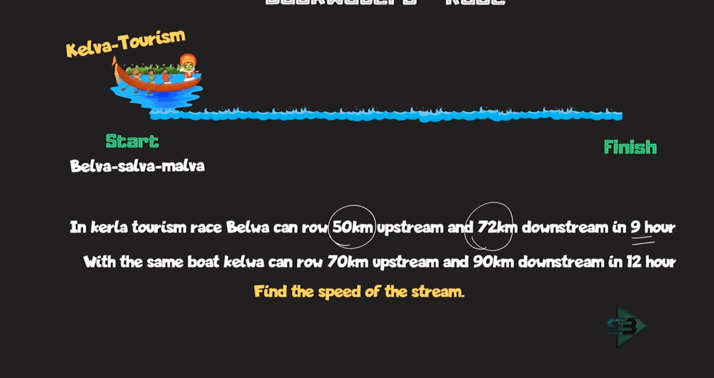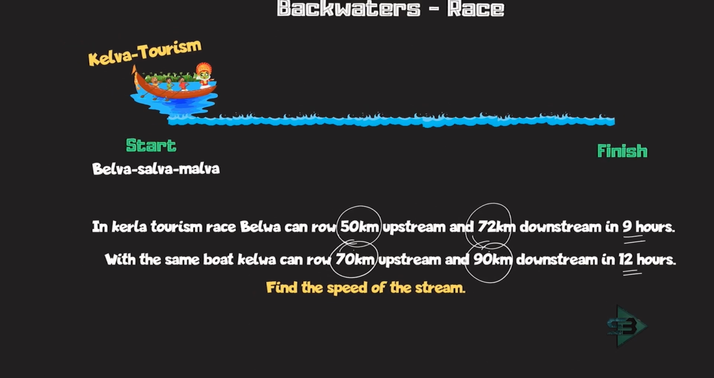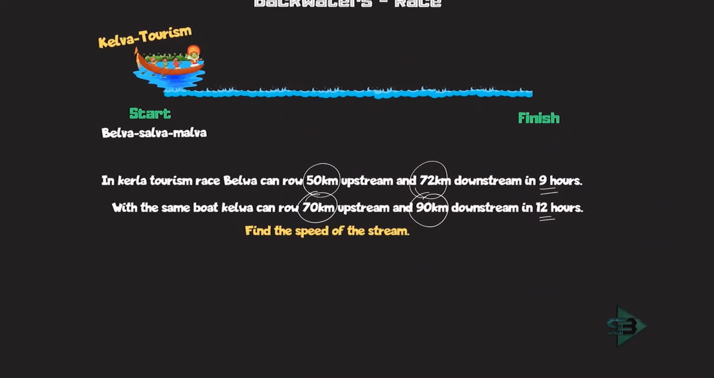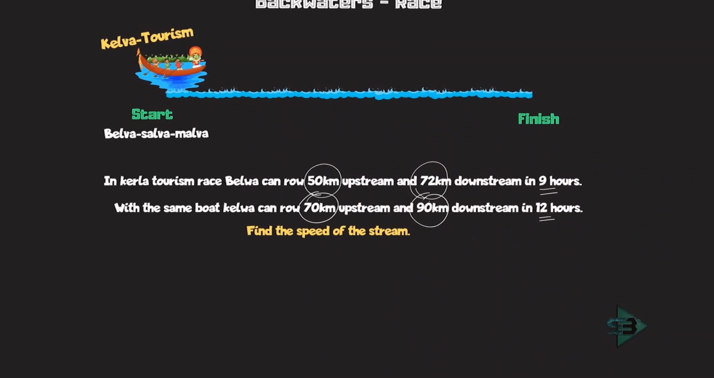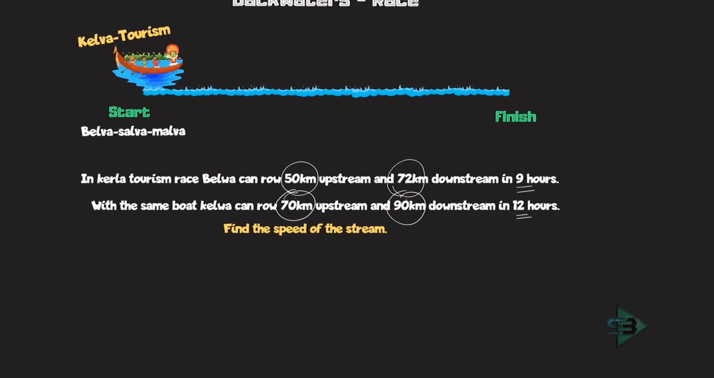Similarly with the same boat, Kelva can go 70 km upstream and 90 km downstream in 12 hours. I don't know what is the split up of upstream and downstream hours, and I even don't know which is an upstream and which is a downstream. So with that confusion, I start with the question. But what is being asked to me? I am being asked what is the speed of the stream. So let's start. The time taken first, I'll start with Belwa.